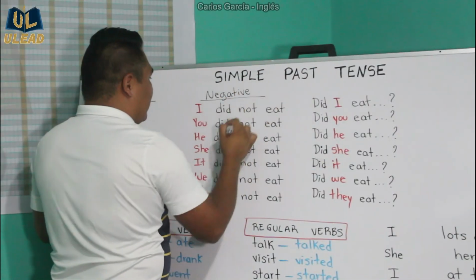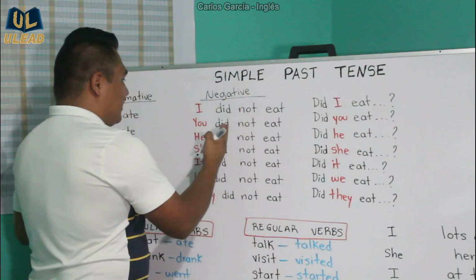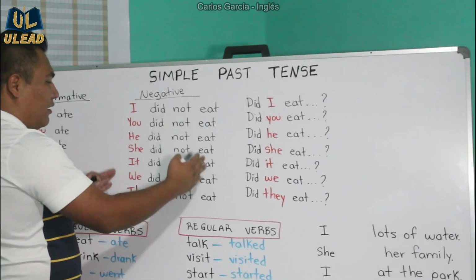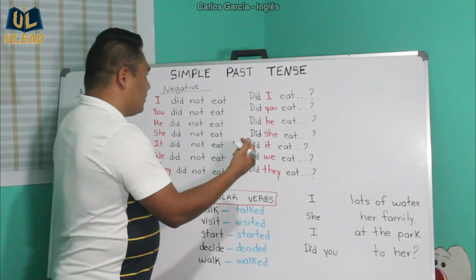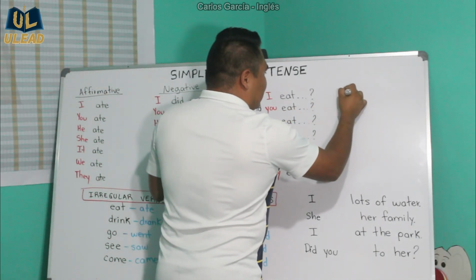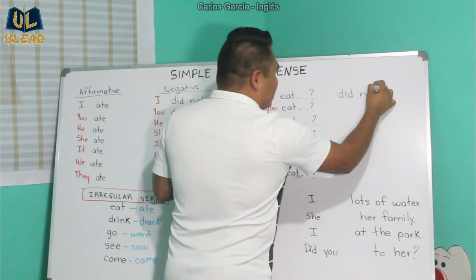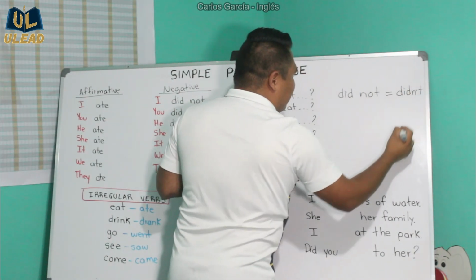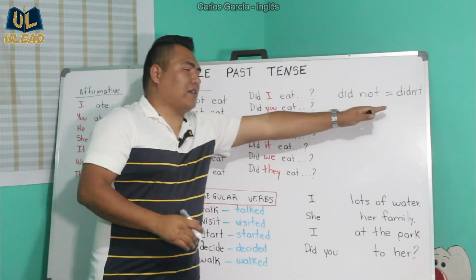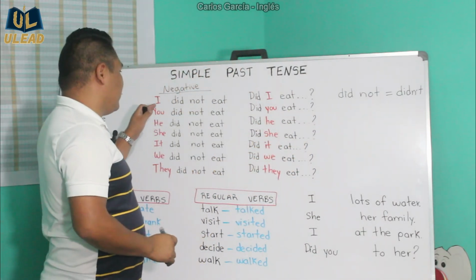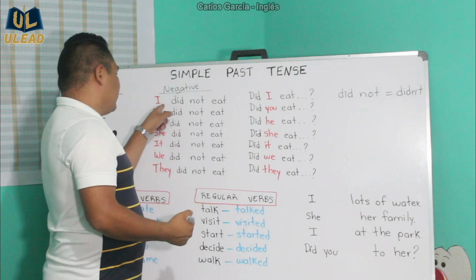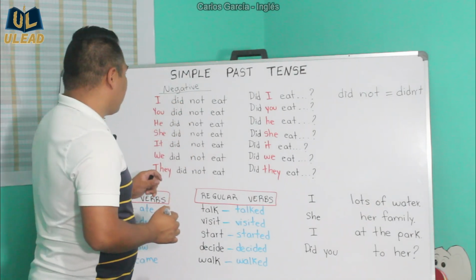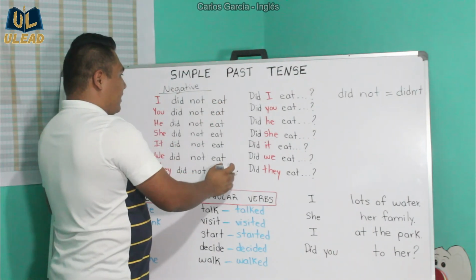Now for negative mode, okay, I did not eat, you did not eat, he did not eat, she did not eat, all the same. Okay, and if I want to clarify something here, is that did not is the same as saying didn't. Okay, those two are the same. This is the contraction. Okay, in case you see that somebody says, I didn't eat, I didn't go, I didn't swim, or something like that. Okay, so it's basically the same thing here.